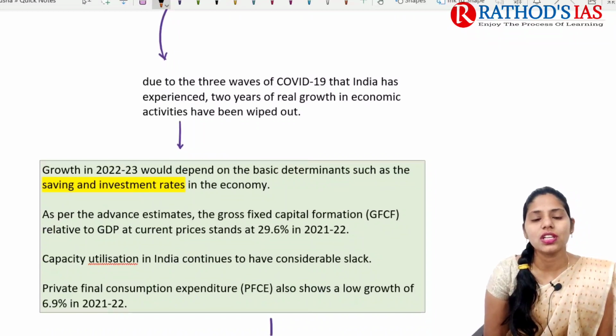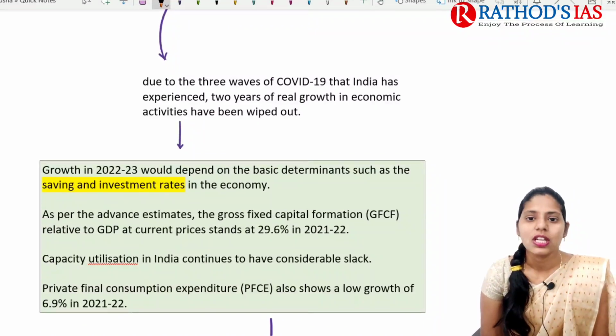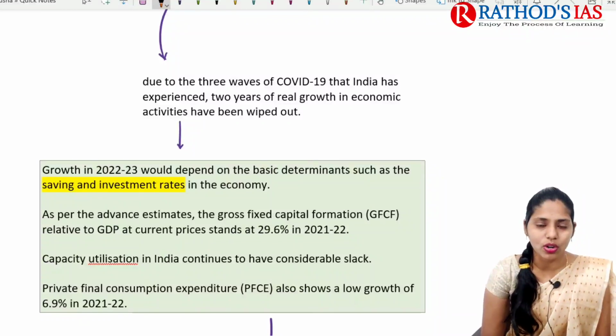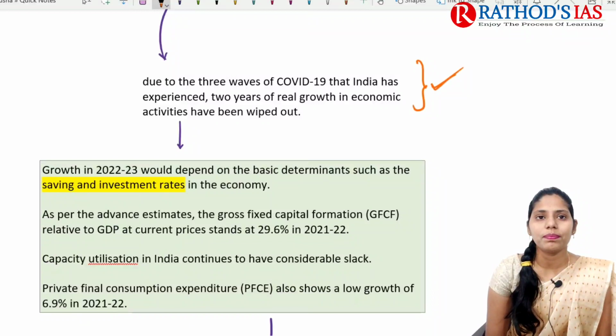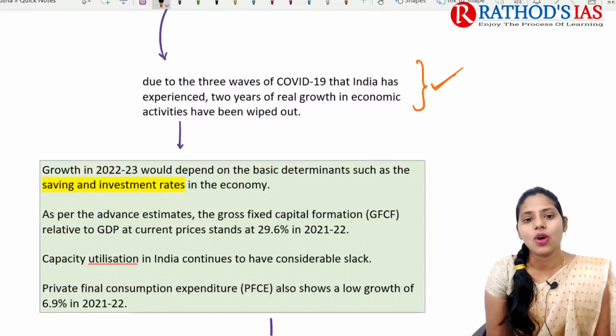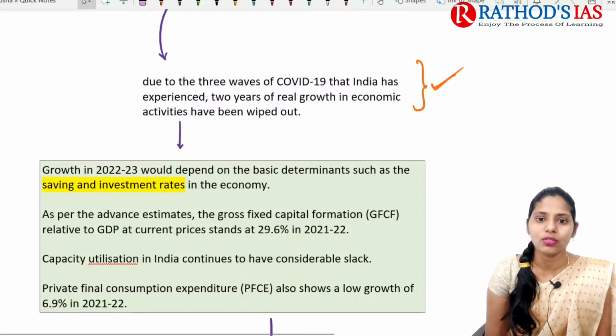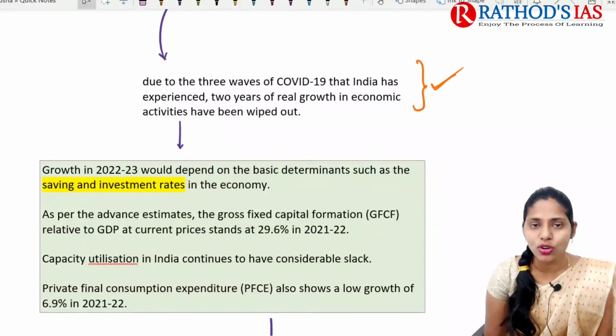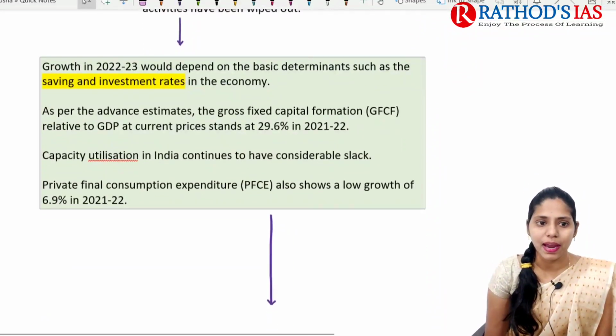So due to these three waves of COVID-19 that India has experienced, 2 years of real growth in economic activities has been wiped out. Because of this novel coronavirus which entered our lives, economic activities have been wiped out, and the growth that these activities were going to give has been lost because of the COVID-19 pandemic.